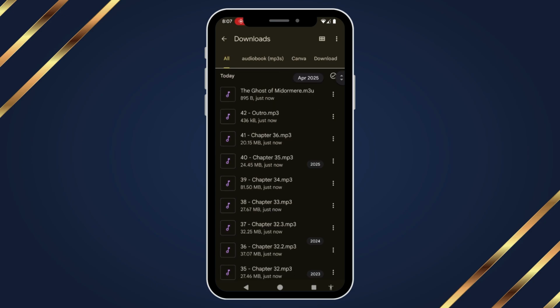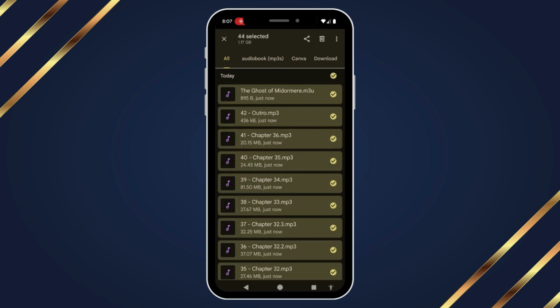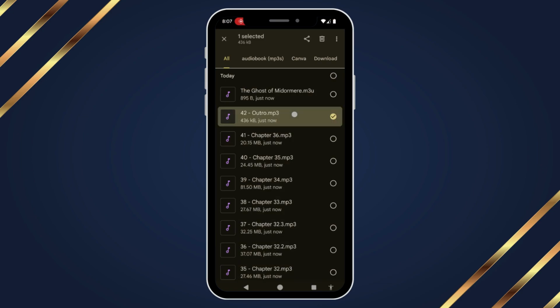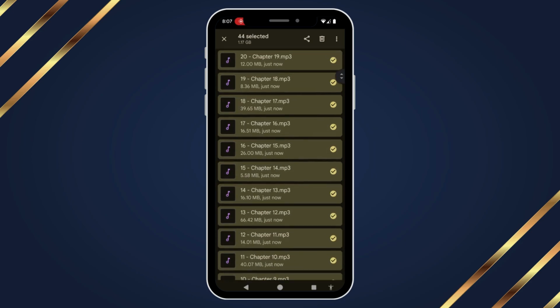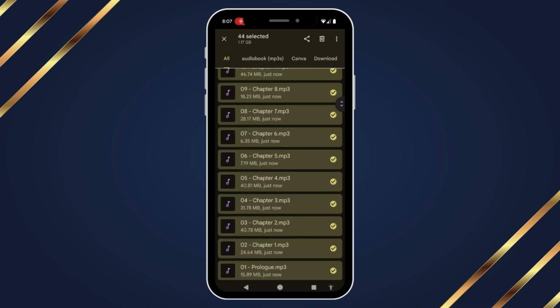Now what you want to do here, if this is the only thing you've downloaded today, you can go ahead and just click the little checkbox beside today. If you've downloaded multiple things, you can click and hold and go through and check each box. But basically, you want to get all the things that you've downloaded for this audiobook checked off.